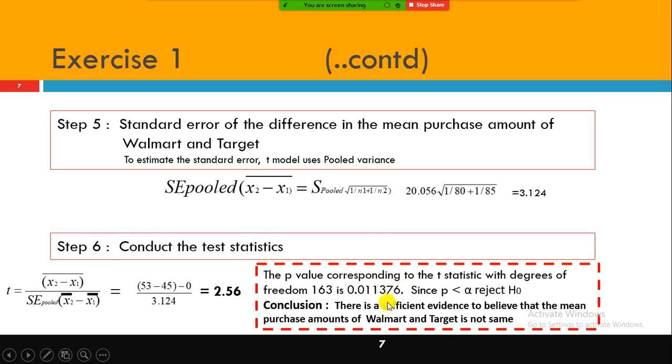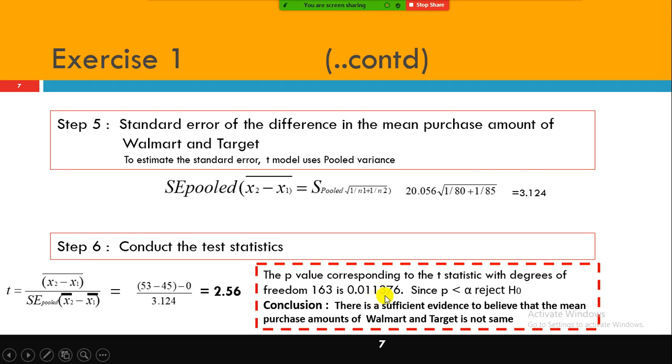This one I got from my statistical software. It gave me 0.011 upfront. All I have to do is tell my sample size also, and pass the arguments sample 1 mean, sample 2 mean, and the n1 and n2 values. That's all. It gives you the p-value. So is this p-value less than alpha? Yes. Alpha is 0.05, p is 0.01, 0.01 is less than 0.05, hence we reject the null hypothesis.